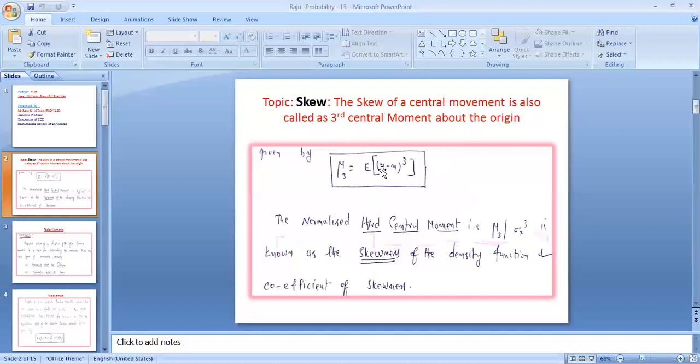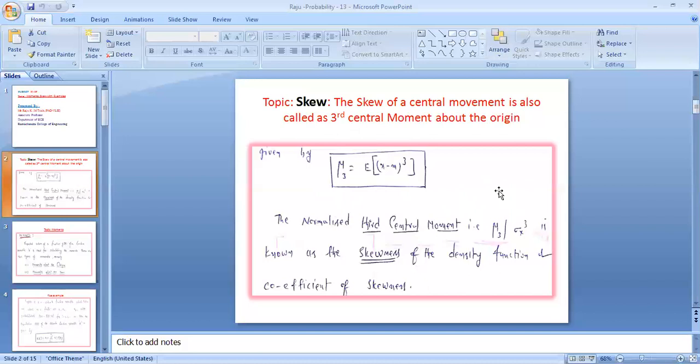The mean is E of X equal to the sum of X into probability of X.